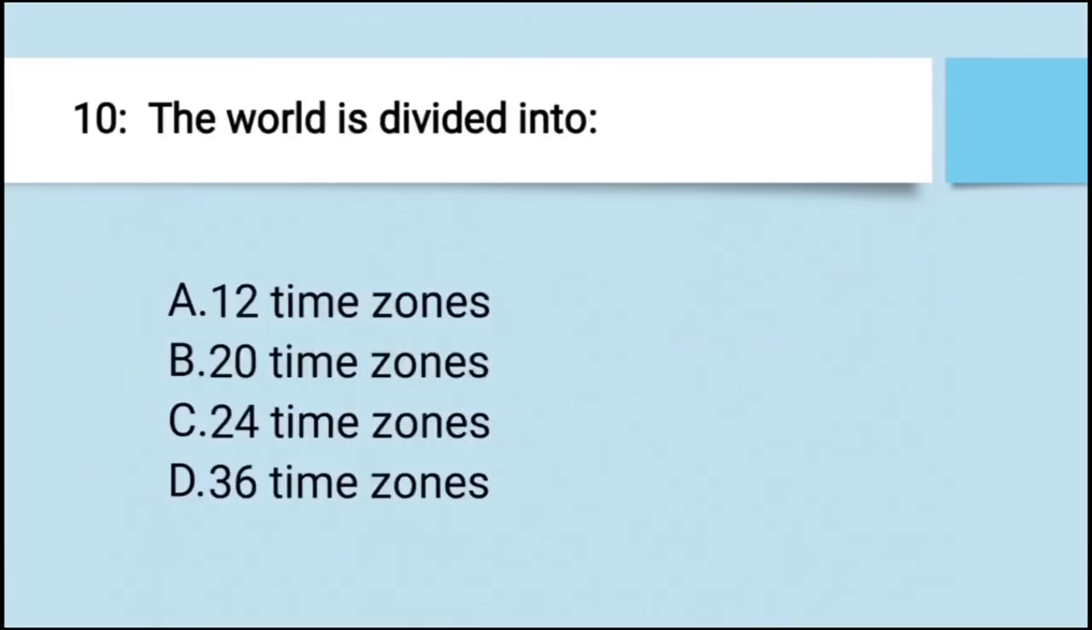Next question. The world is divided into A, 12 time zones. B, 20 time zones. C, 24 time zones and D, 36 time zones. The right answer is 24 time zones. World is divided into 24 time zones.